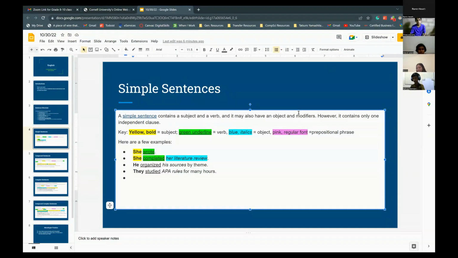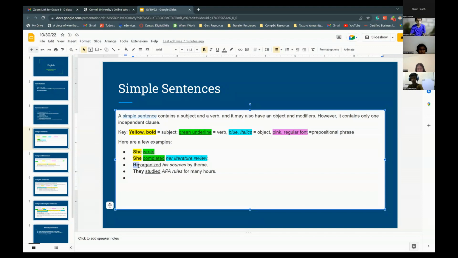Okay, I'm not getting any response. I'm just going to assume that we do understand, but I'll give you a quick definition just in case. A prepositional phrase is basically just words that modify or change the object of the sentence. We'll see examples of it later on.